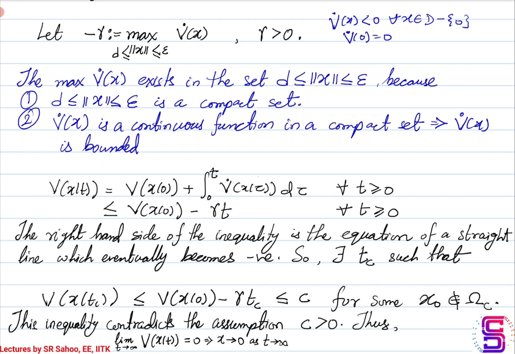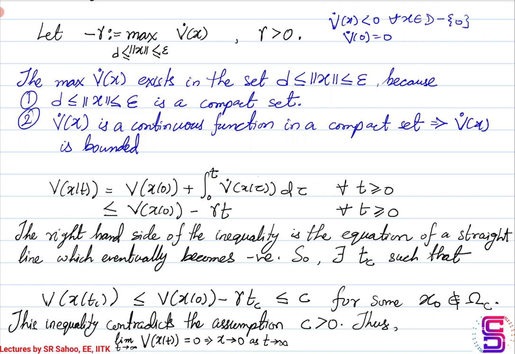So there will exist a time tc when v will map a point to a value that is less than equal to c. And by the definition of omega c, this point has to lie in the set omega c, and tc is a finite time when this will happen.